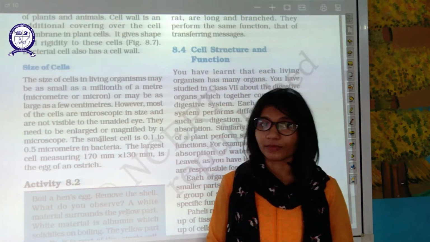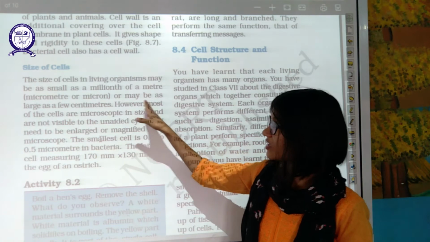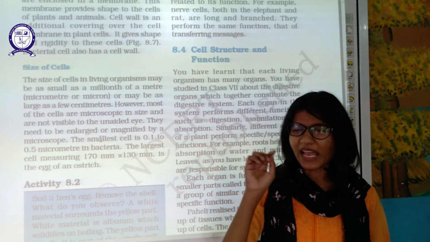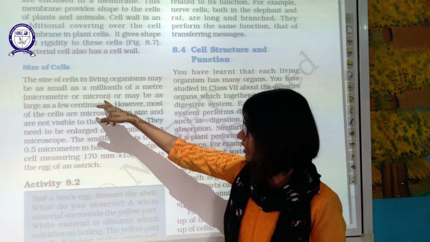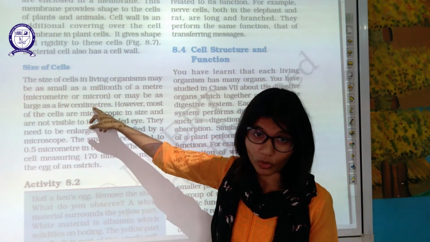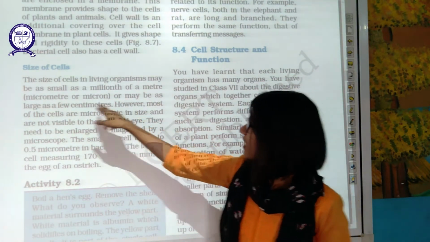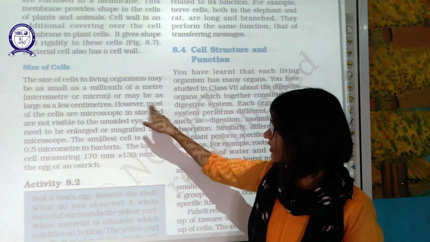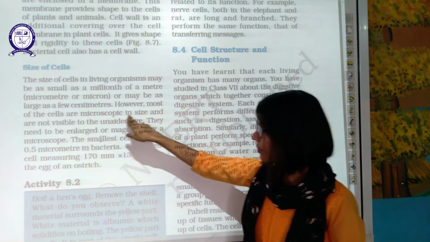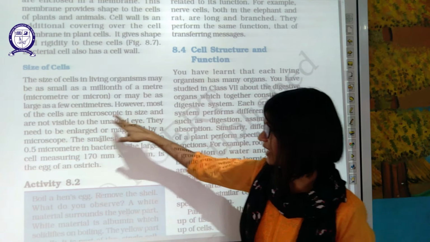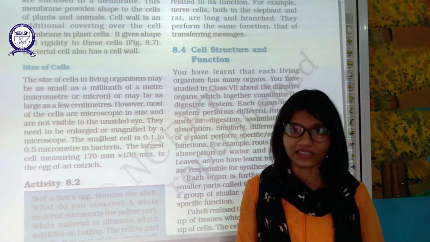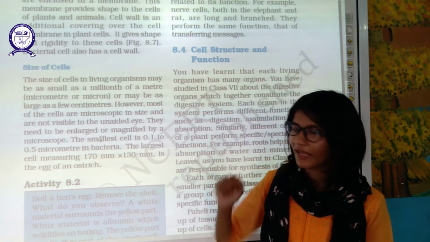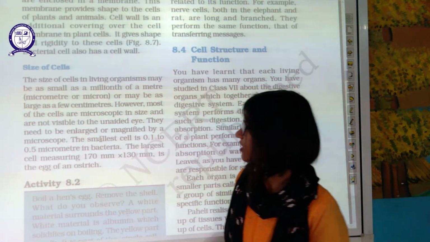Now, size of cell. Size of cell in a living organism may be as small as a millionth of a meter, which is known as a micron, or maybe as large as a few centimeters also. However, most of the cells are microscopic in size and not visible to your unaided eyes. They need to be enlarged or magnified by a microscope. We need a microscope to observe them.